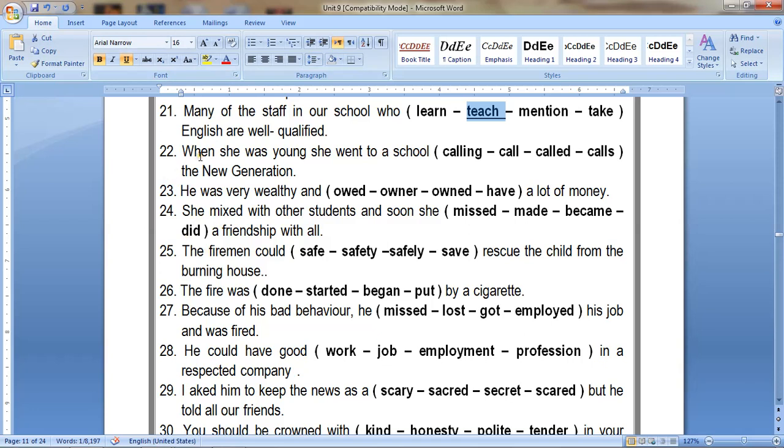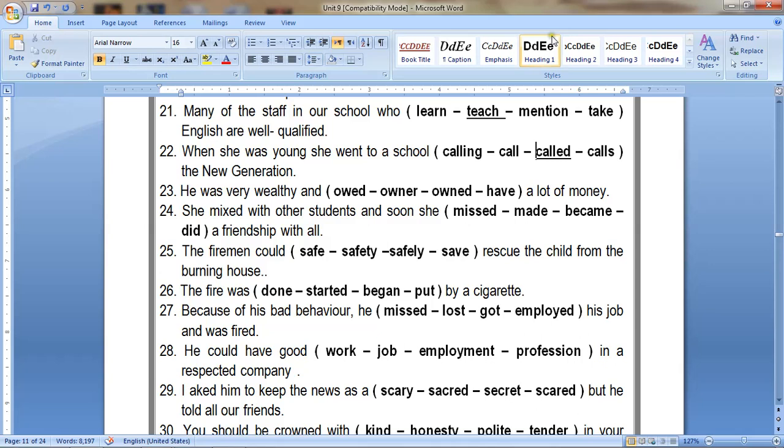Number 22: when she was young, she went to a school called the new generation. It's called. You have to know called here is a short form. The full form is she went to a school which was called. Okay, and instead of writing which was called, you can only write called without the relative pronoun which or the verb to be was.